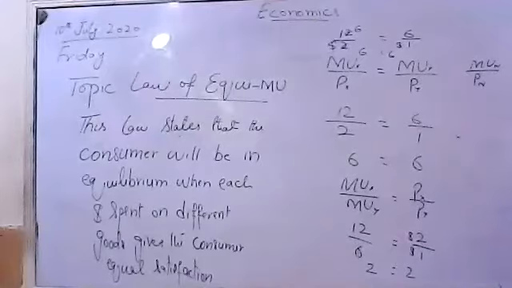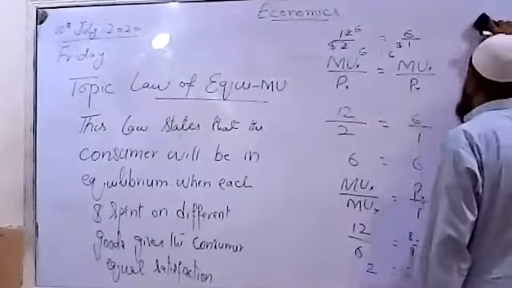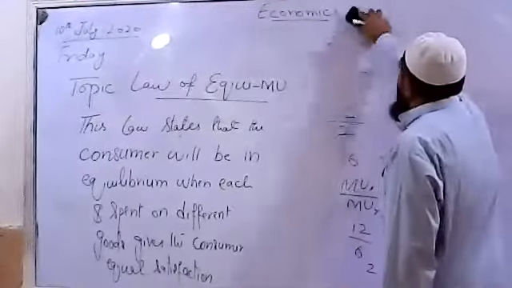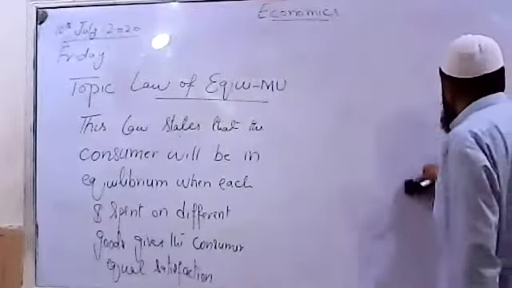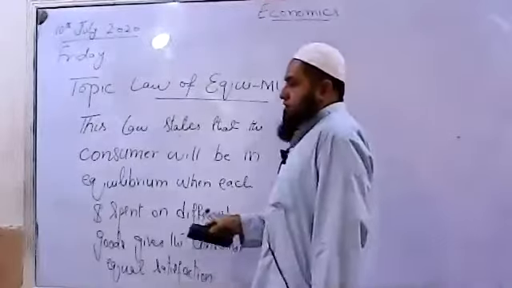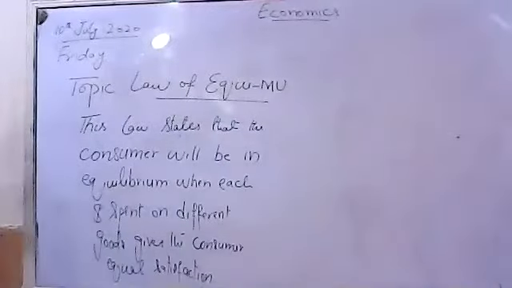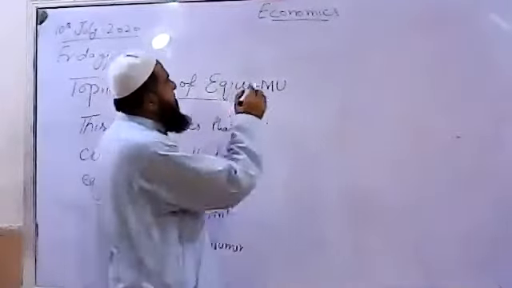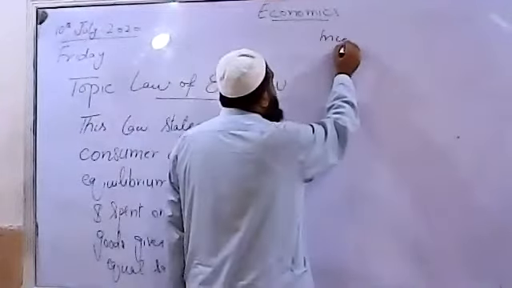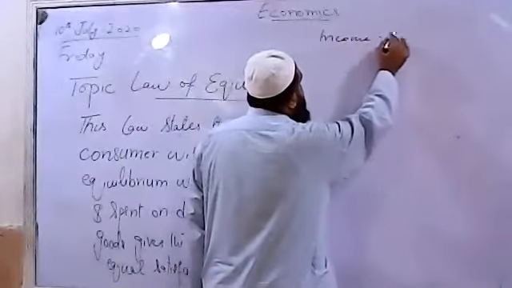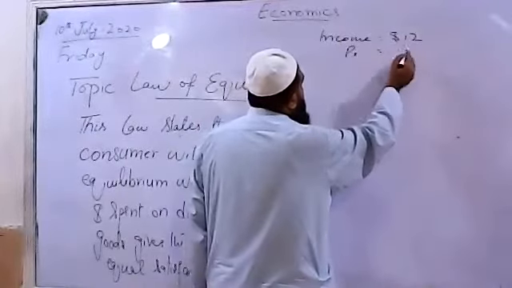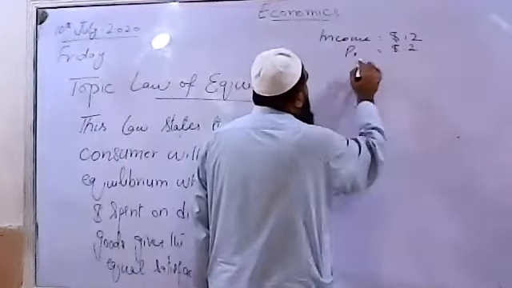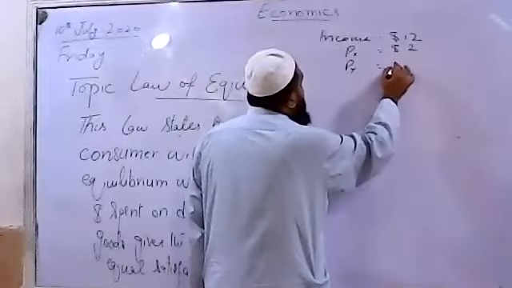All right. Now I am further explaining the same law by using numeric figures that will explain more to you how this law works. Now take the example: the income of the consumer. What is the income? Income is $12, and the price of X we have taken is $2, and what is the price of Y? That is $1.